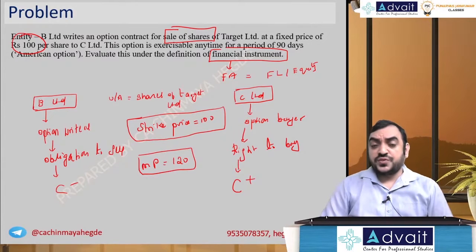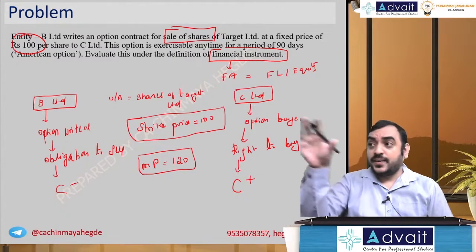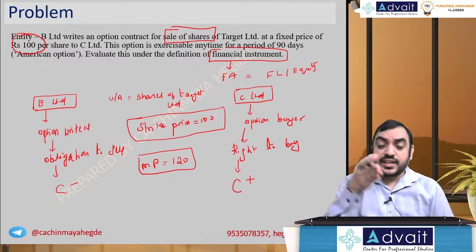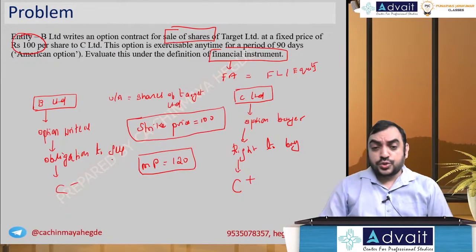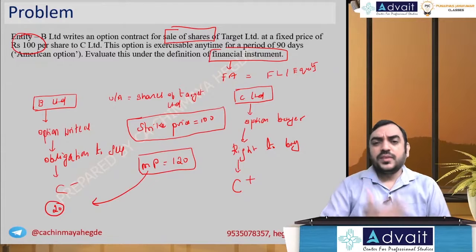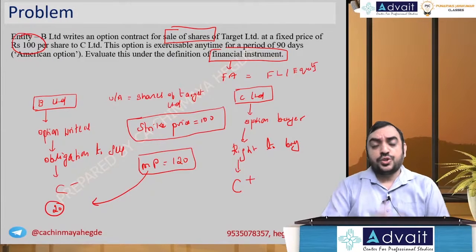Where do they get the shares from? They have to go to the market, buy it at 120 rupees and sell it at 100 rupees. So there is an obligation on B Limited to the extent of 20 rupees. You can say loss, but also you can say there is an obligation to pay if the settlement happens on a net basis.